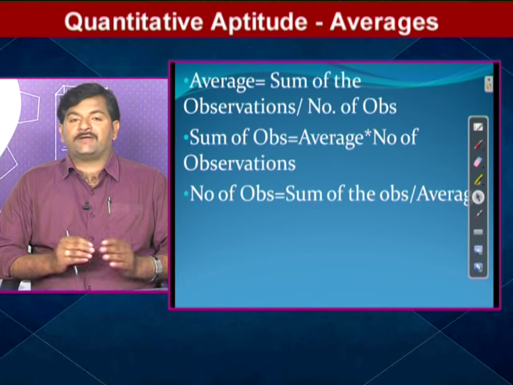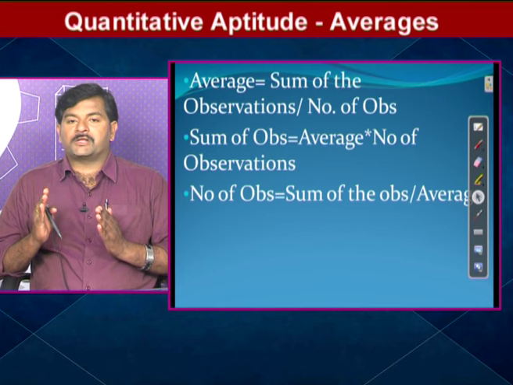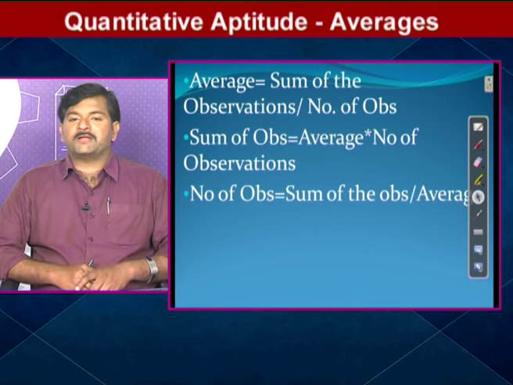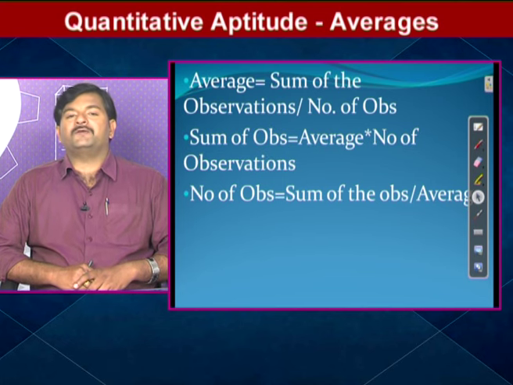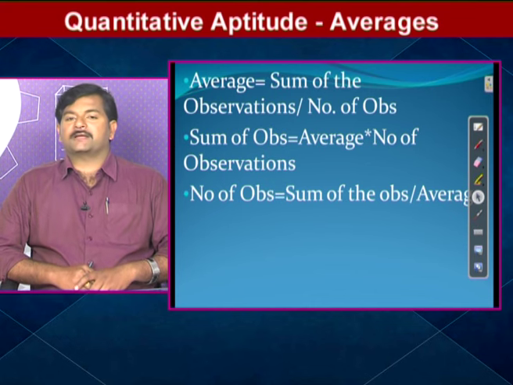If you are asked to find the average, what do we need to know? We have to find the sum of the observations, then how many observations are given. From the sum of the observations by number of the observations, you will get the average, whether marks or salary, etc.